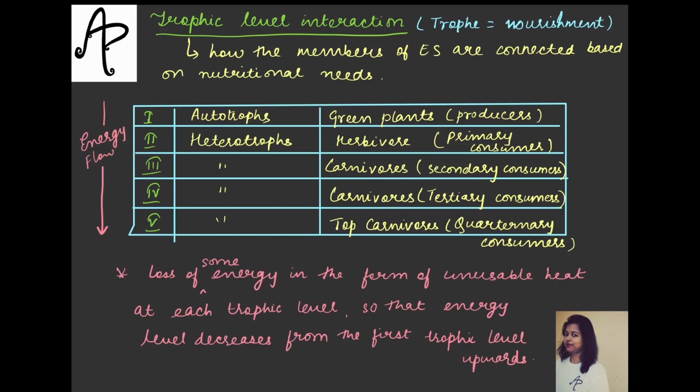Now when it will be lost, therefore the energy level will anyways decrease, है ना, from the first trophic level towards the last trophic level, the energy level will decrease, but the direction will be like this only. क्योंकि कार्निवोर एंड के पहुँचते पहुँचते तो there will be hardly any energy left, तो प्लांट्स के पास तो सबसे ज़्यादा होगा ना. Therefore the energy flow has to happen. कोई भी anything that flows will be always from higher to lower. ये तो एक सिंपल सा लाइफ का भी फंडा है एंड लॉजिक है, right? When you will do in geography air pressure also, so you will study about high pressure and low pressure zones. ठीक है, तो anything higher to lower ही flow करता है, so energy has to flow in this direction.